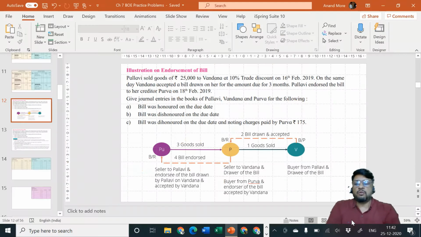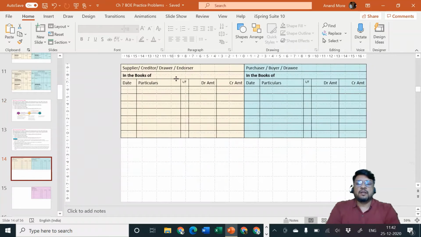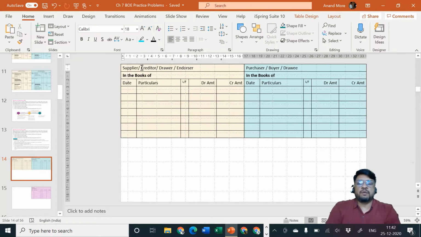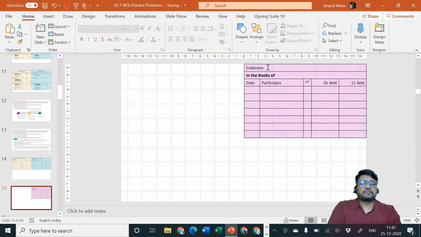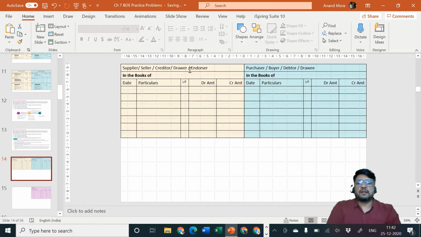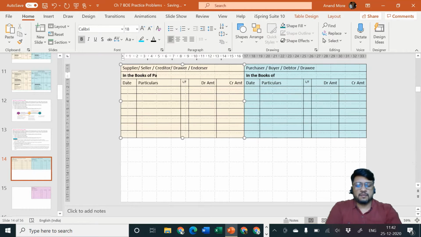Okay, so let me go back to the journal. Let me draw the journal in the books of drawer. Supplier, creditor, drawer. Here I'll add one more word, seller: seller, creditor, drawer or endorser. This is purchaser, buyer, drawee, or debtor. And this is endorsee. Who is the seller? Pallavi.